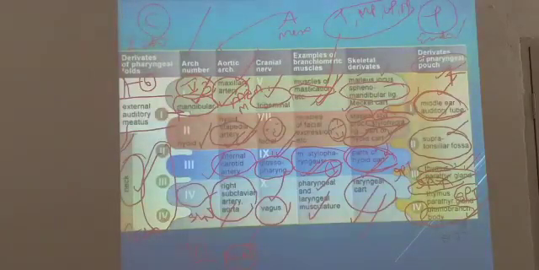This is a glimpse of arches, you have to understand these things. Next question: which of the following is a derivative of the otic capsule? You have to keep in mind about the otic capsule. Otic capsule gives rise to the inner ear. Now can you tell the answer? Membranous labyrinth, perilymphatic labyrinth, bony labyrinth and ossicles.